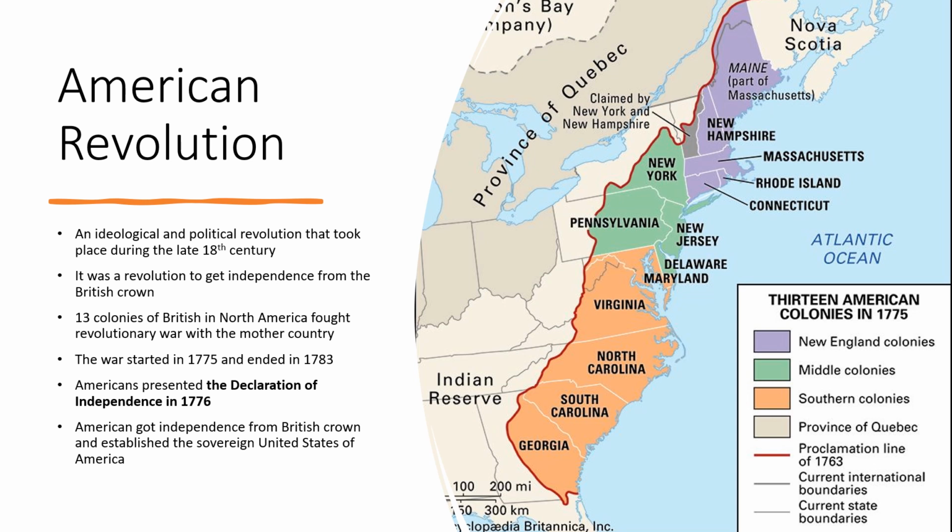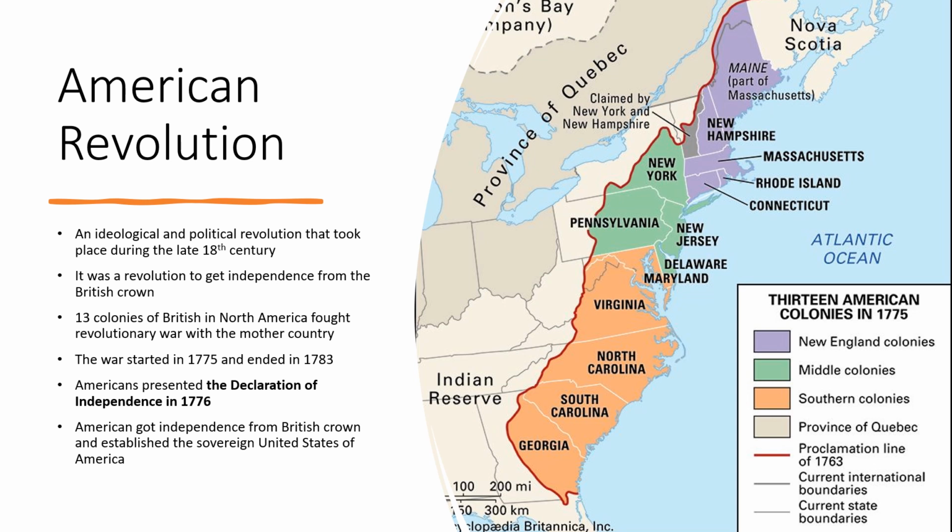We all know that British settled 13 colonies in America along the Atlantic coast, and British was ruling here, and it was extracting raw materials from here, and it was trying to strengthen its empire in Europe economically. So these 13 colonies of British in North America fought a revolutionary war with the mother country. Now from mother country I mean the British Empire in Europe.